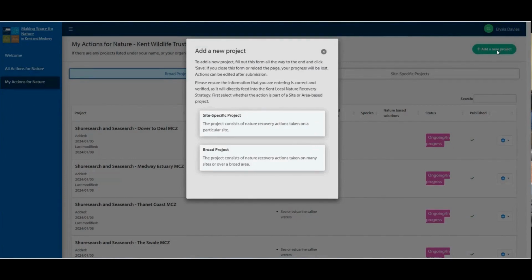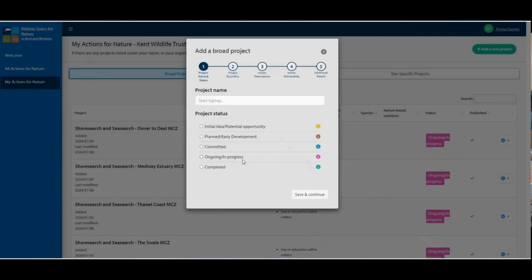Here you can now choose between a site-specific or a broad project. There's no significant difference in use except for selecting specific habitats on the site. In this example, we'll click Broad Project. Enter the name of your project and its status, whether it's ongoing, what stage of development it's at, or whether it's complete.